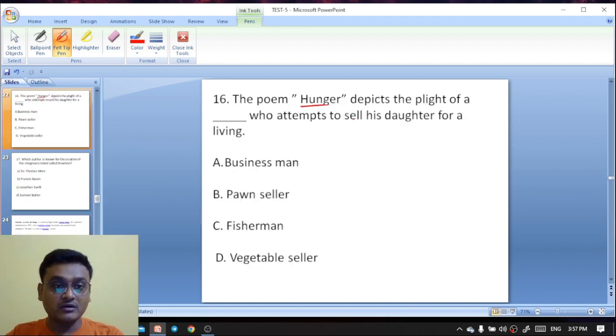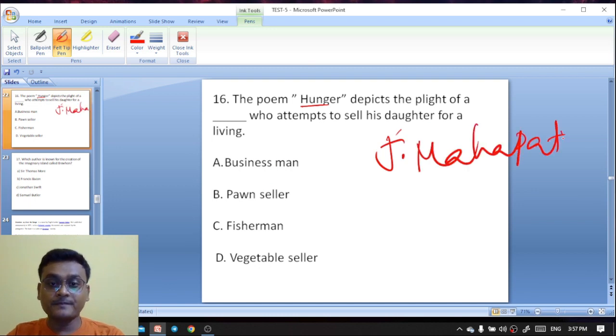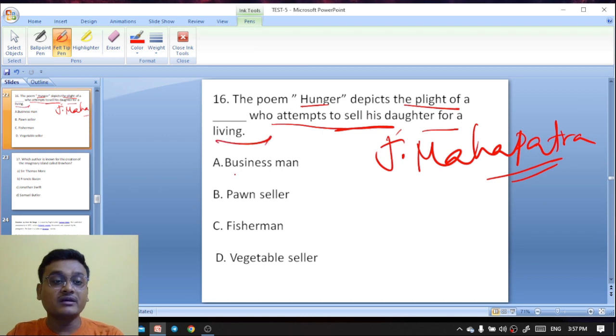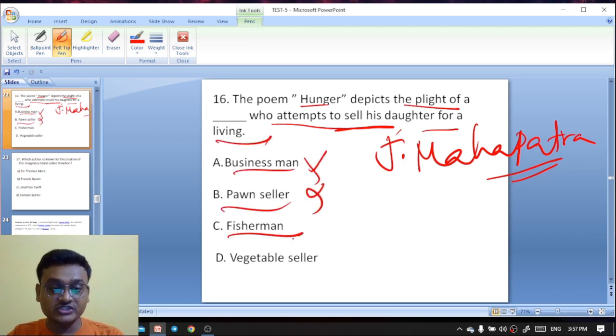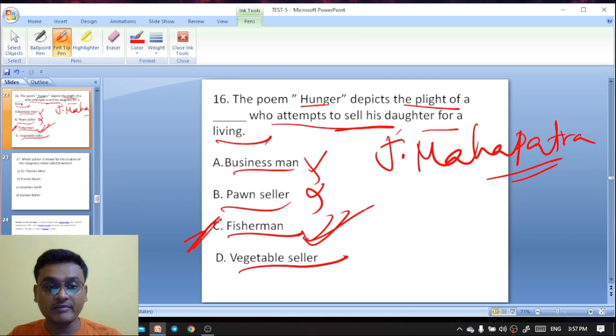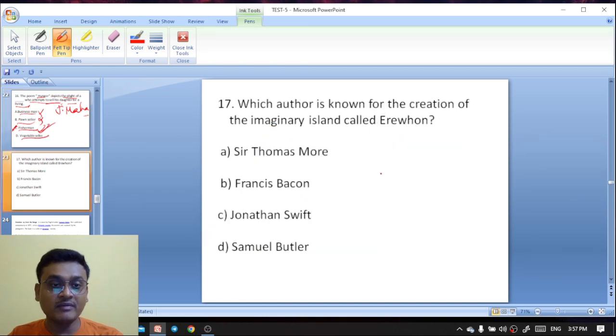The poem Hunger is written by Jayanta Mahapatra, the Odisha poet. Hunger depicts the plight of a father who attempts to sell his daughter for a living. Businessman, corn seller, fisherman, vegetable seller. The poem Hunger depicts the plight of a fisherman who attempts to sell his daughter for a living. So this is the fisherman. Jayanta Mahapatra has written the poem Hunger.